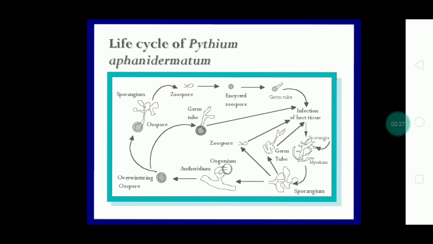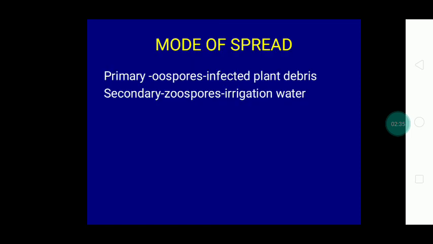This sporangia produces zoospores, which are a motile form of spore and have the capacity to swim through the irrigation water. So the primary spread is caused by oospores through the infected plant debris, and the secondary spread is caused by zoospores through the irrigation water. The favorable conditions are waterlogging and high soil moisture, which allow this pathogen to survive easily.